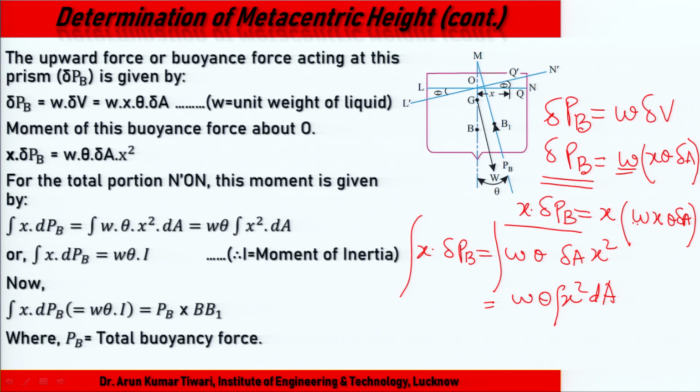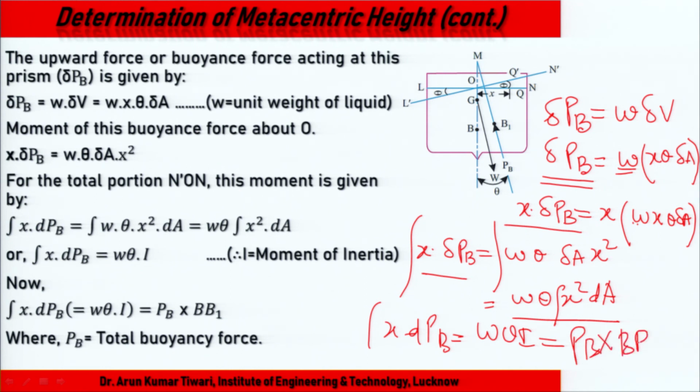So this integral of x dPB equals W theta into the moment of inertia I, or PB into BB dash.